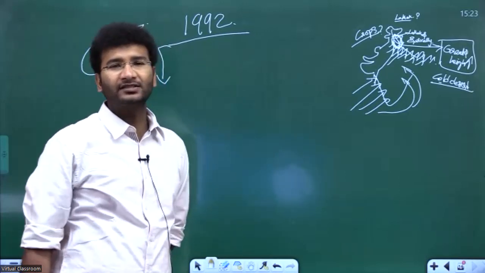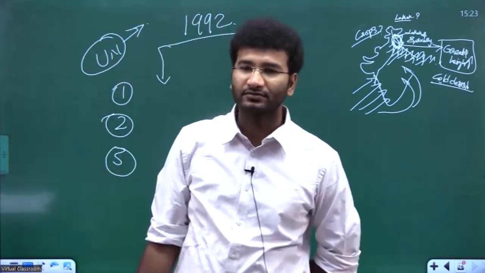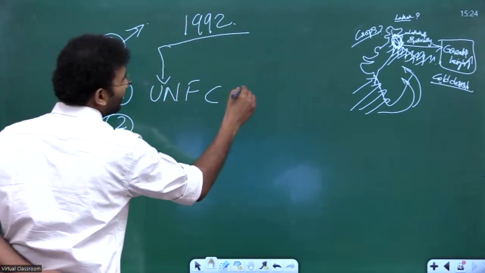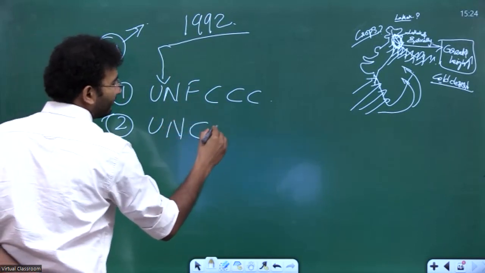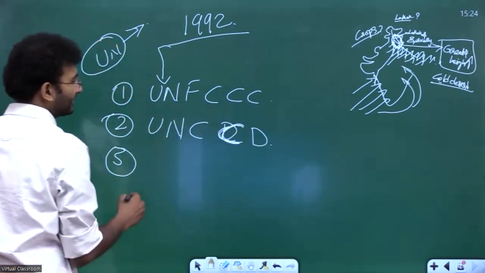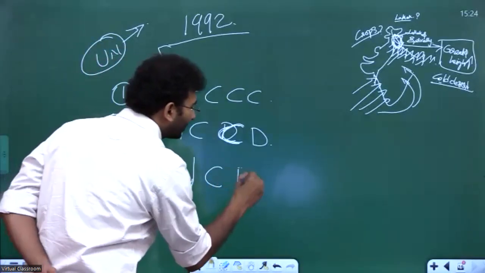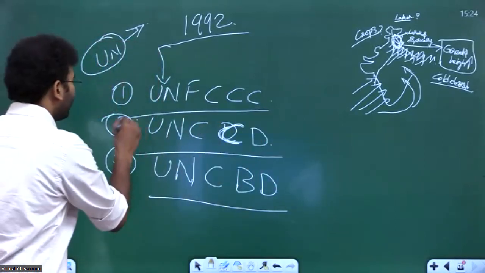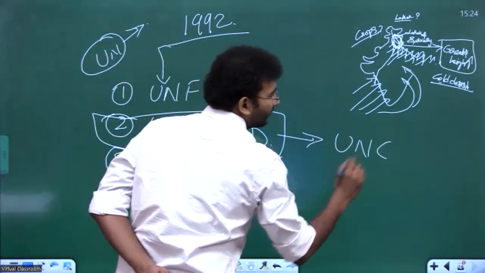What are those 3 agreements? Are you aware of these agreements? If you are aware, please comment in the comment section. See, those 3 agreements are the United Nations Framework Convention on Climate Change, the second agreement is the United Nations Convention to Combat Desertification, and the other one is the United Nations Convention on Biological Diversity. UNCBD, UNCCD, and UNFCCC.